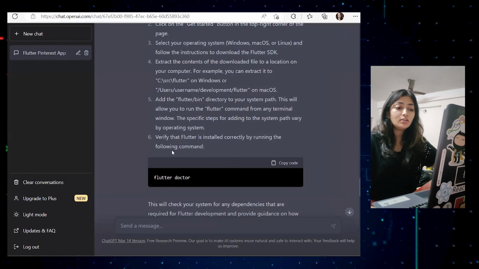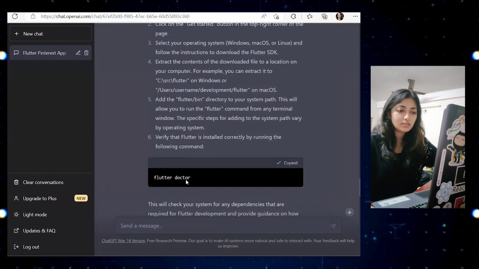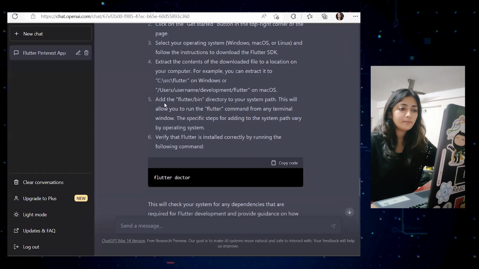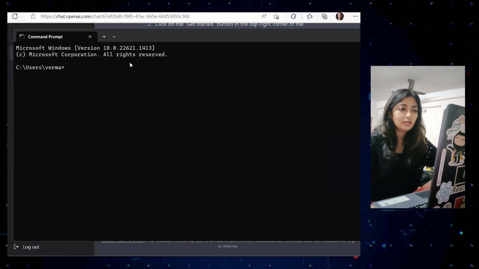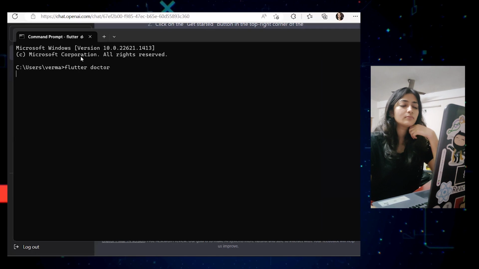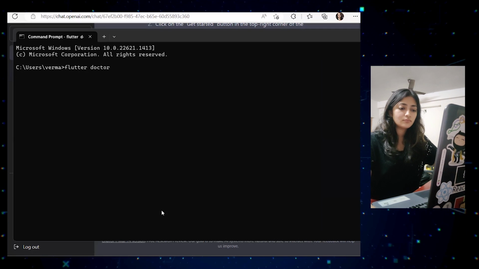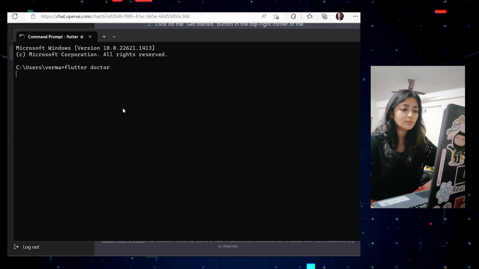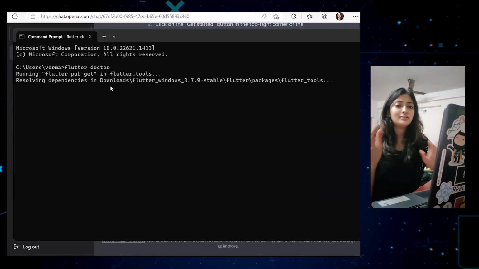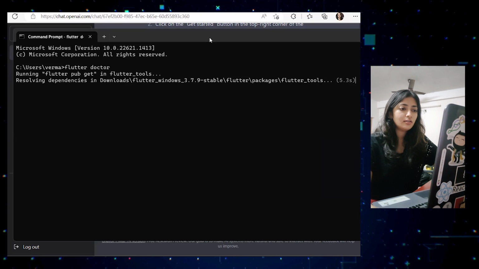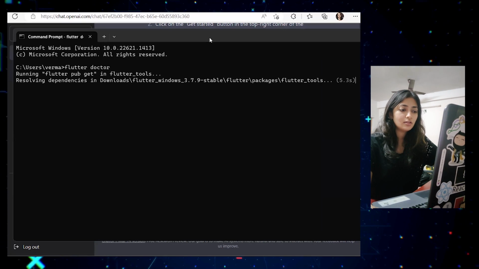Done. Now to verify, we'll simply check via this. So let's open our CMD. Great. So we have our Flutter SDK running, and it's resolving some dependencies. Nice.